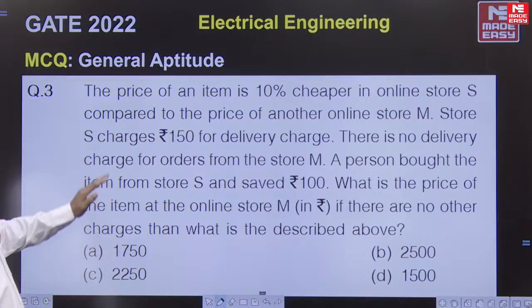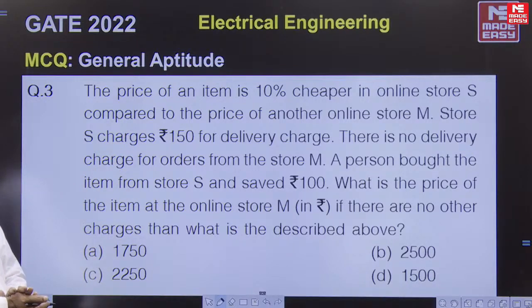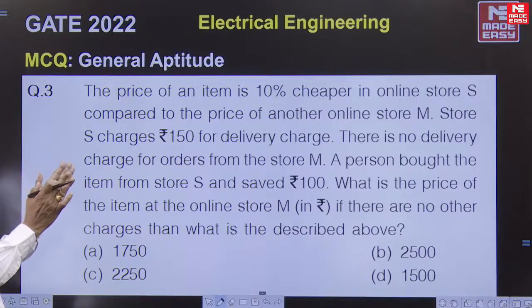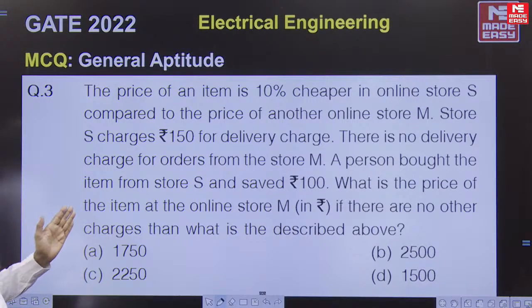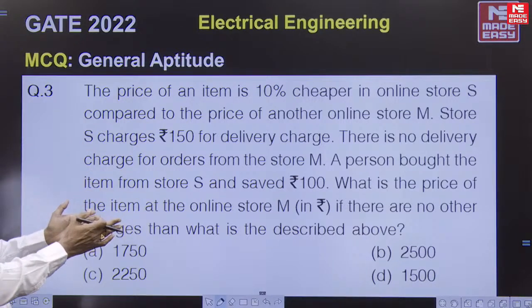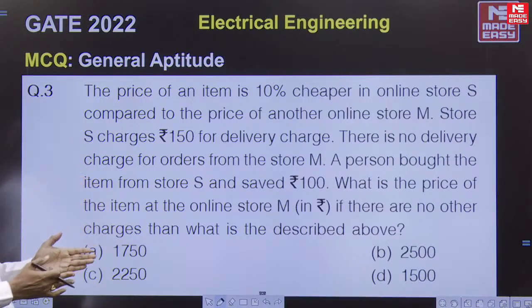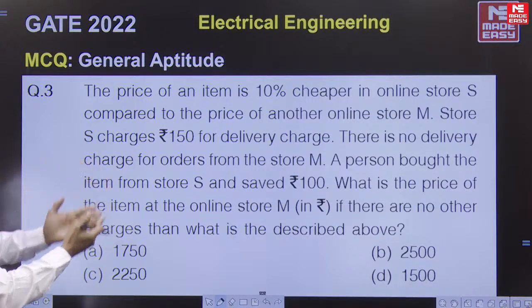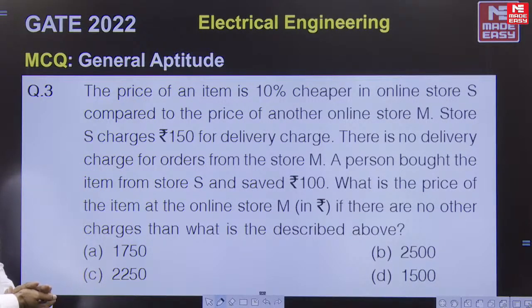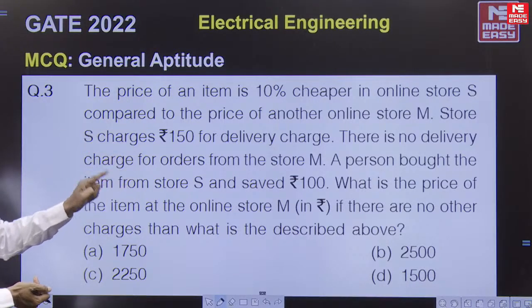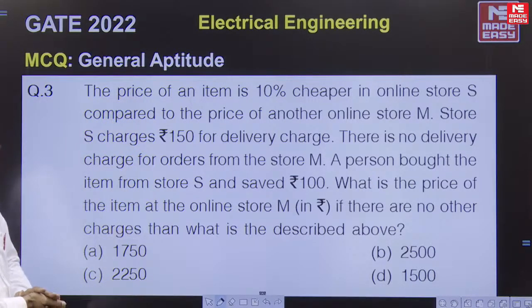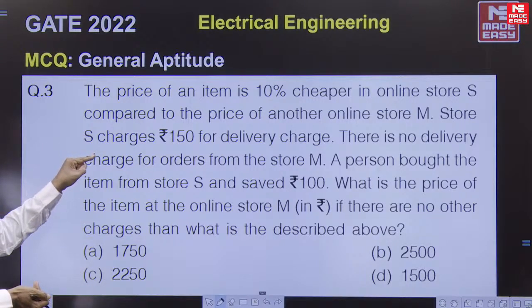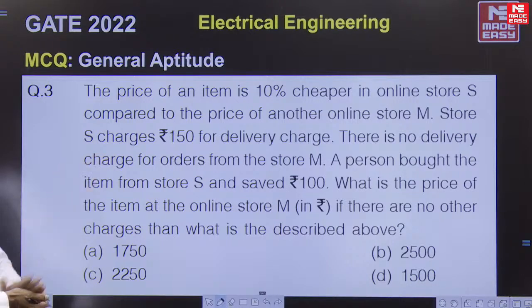Third question. It is part of percentage. There are two stores. By reading the problem only, people get the idea. Simplifying never becomes complicated. The problem seems to be 4 to 5 lines, but those who have the basics of percentage and profit-loss concepts can do it. The price of the item is 10% cheaper on online store S compared to the price of the other store M. Store S charges 150 rupees for delivery. There is no delivery charge for orders from store M.